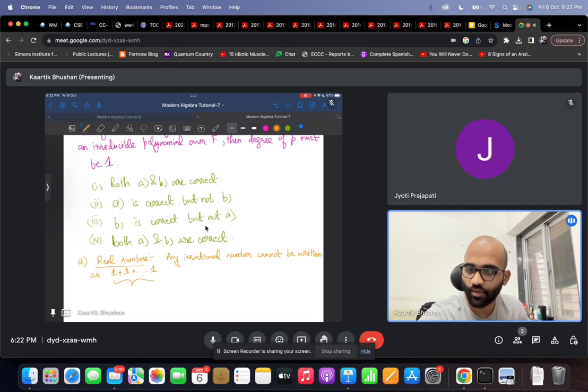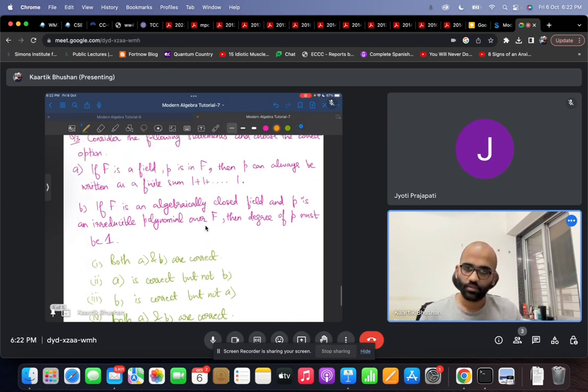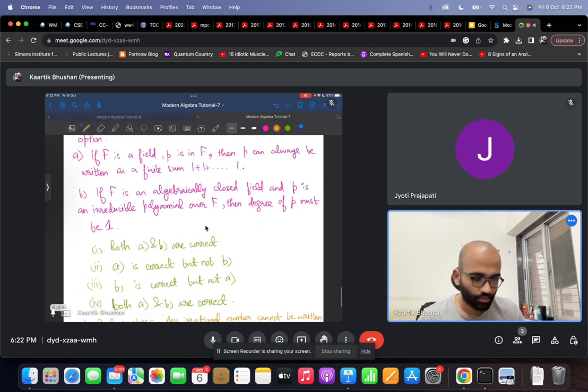For example, pi cannot be written as 1 plus 1 plus 1 some number of times. So option A is definitely not true. Right? So let's look at option B.